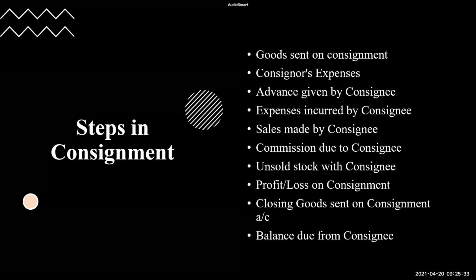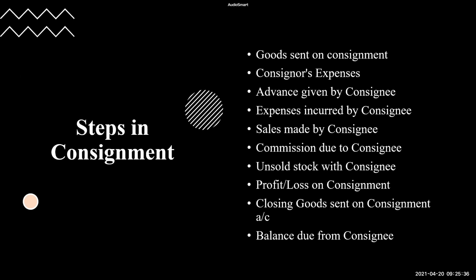So the step number 1 is goods sent on consignment. So first, just remember it as a story. First, the consignor is sending goods on consignment. So that is our step number 1, goods sent on consignment. Now what happens when the consignor is sending the goods on consignment? He will incur certain expenses. Like maybe he'll have to incur loading expenses, the transportation expenses, or packing expenses to load the goods. So all these will be the expenses incurred. So step number 1, consignor is sending the goods. Step number 2 is consignor is incurring some expenses on the consignment.